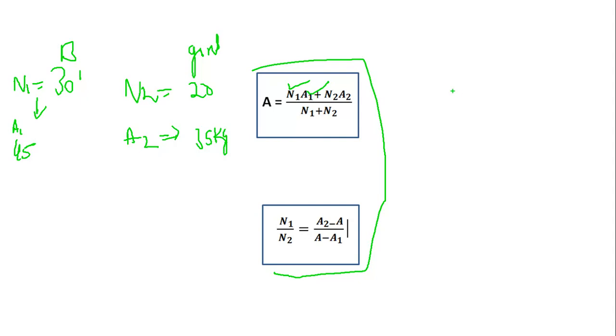On that time I am applying the formula. This is the long cut method, and I will show the shortcut method. I will solve here first.